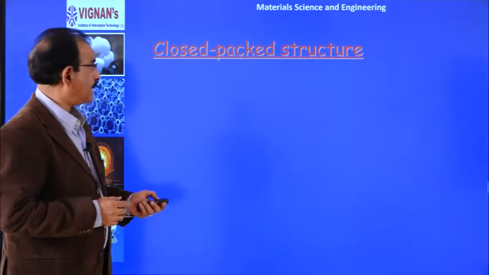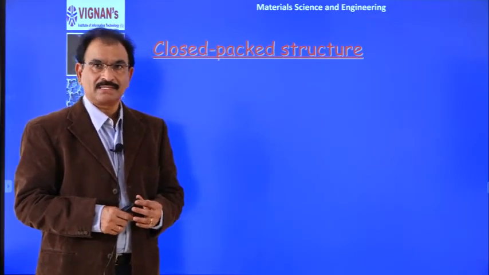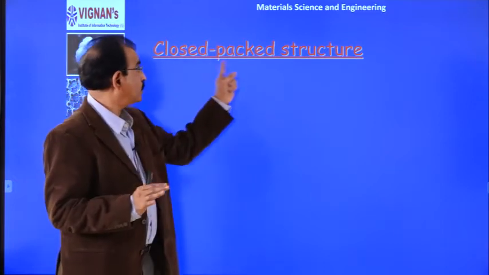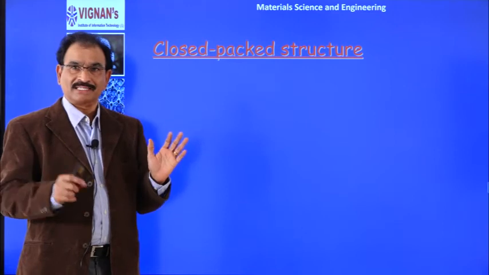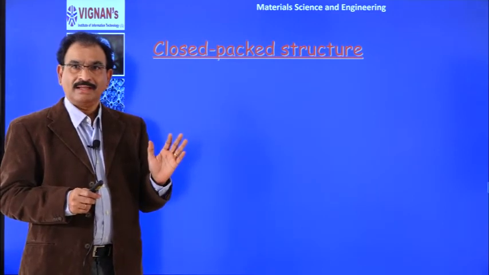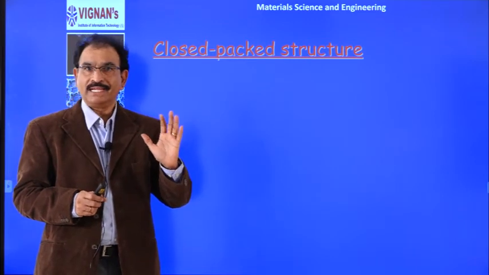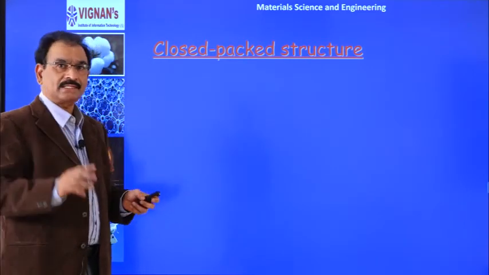As I told earlier, most of the metals, especially D block metals, have close packed structure. Close packed structure means the number of atoms per unit volume is very high. So that's what we call close packed structures.